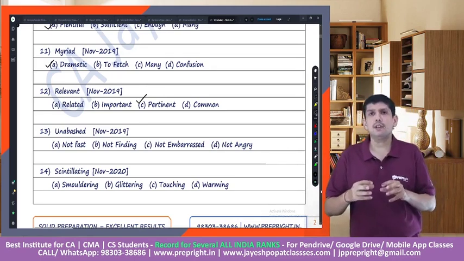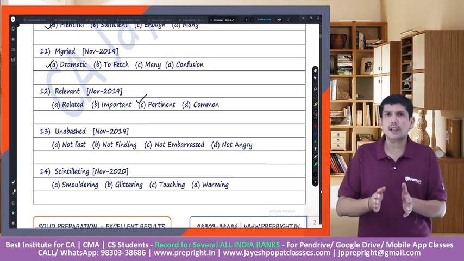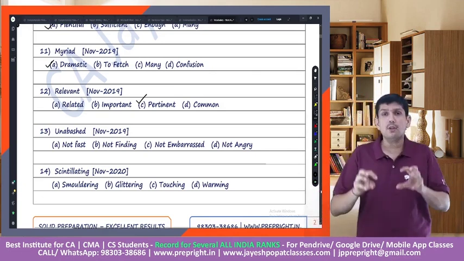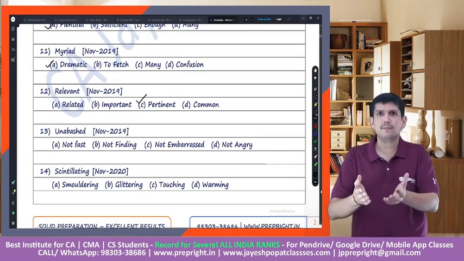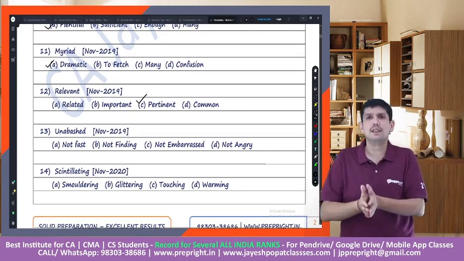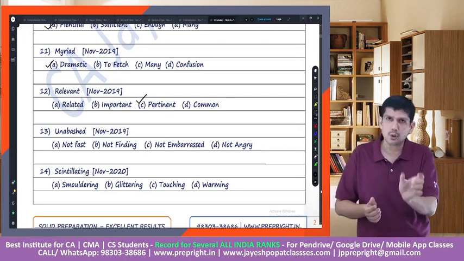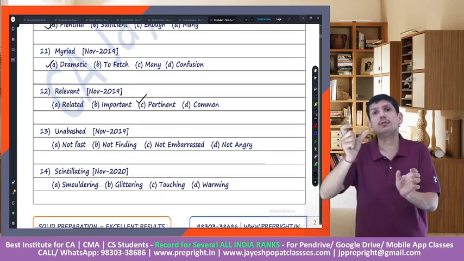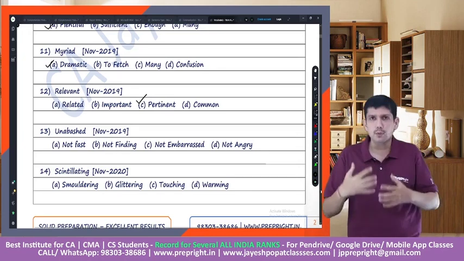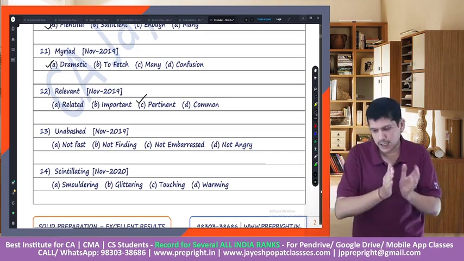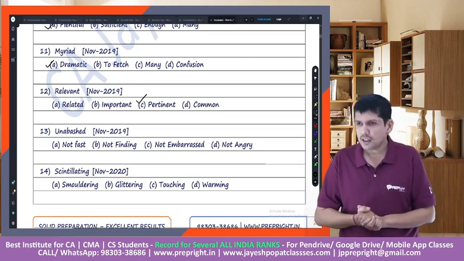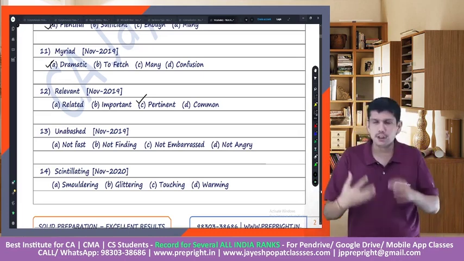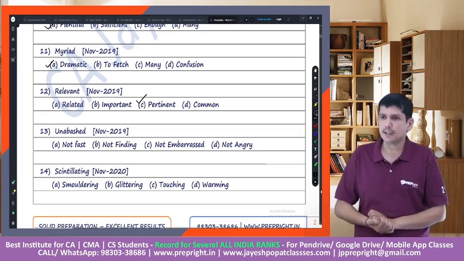So here I am asking for documents pertinent to this case. Although related is close, I would agree that related is close, but pertinent is more specific to the word relevant. Is it clear to everyone?